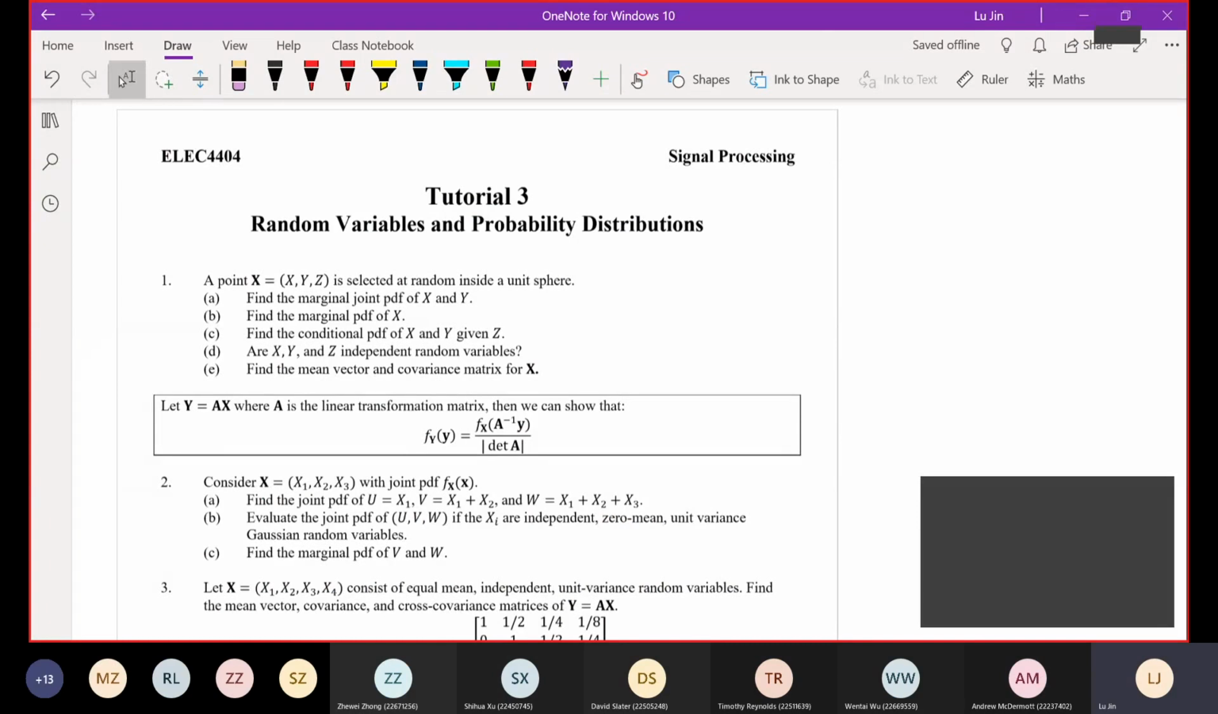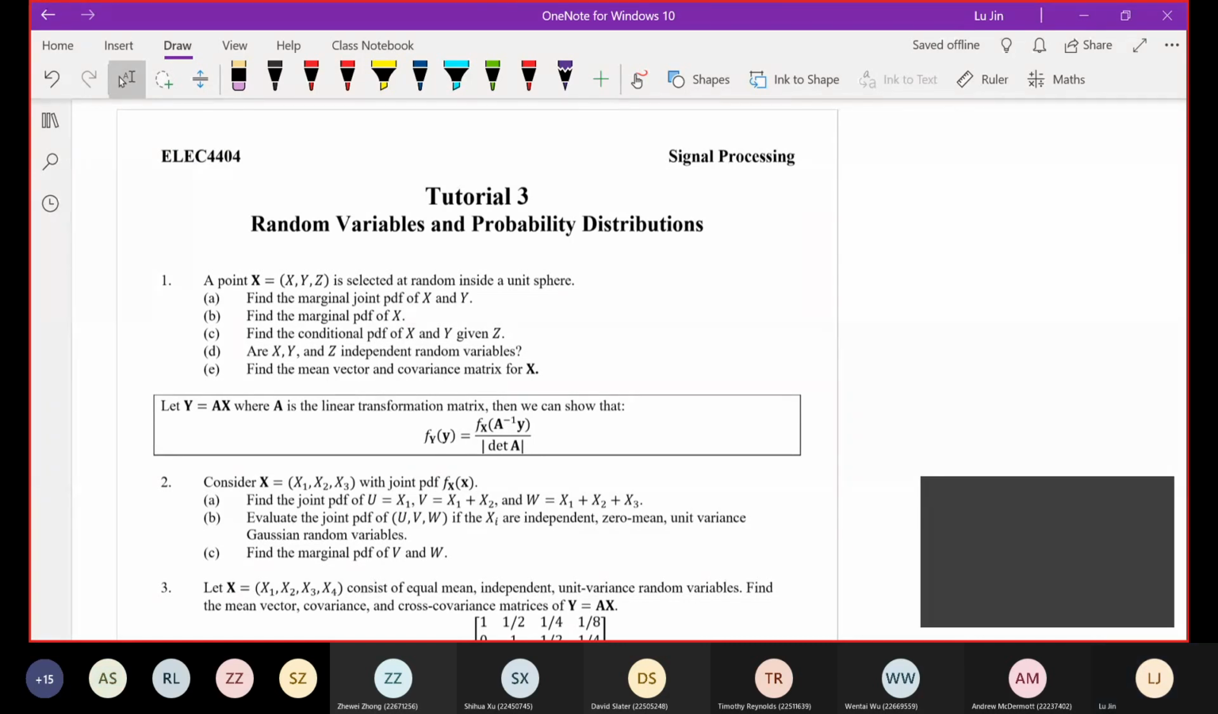Okay, good morning everyone. So let's start our tutorial 3. This tutorial is the very last part of chapter 1, the random variable. The questions covered in tutorial 3 are related to the vector of random variables plus some estimators like the MAP or ML, minimum mean square error estimator, or even the linear MMSE estimators.